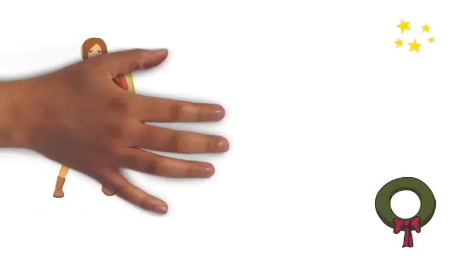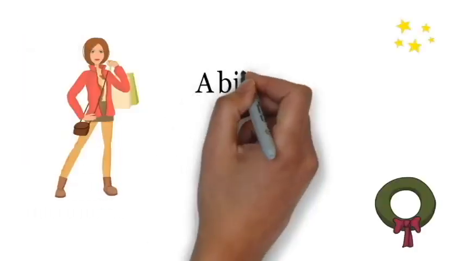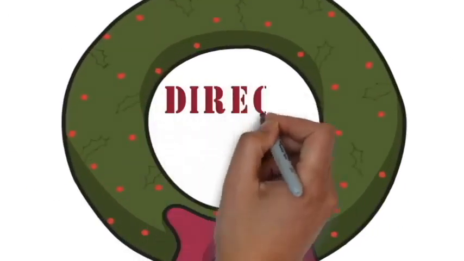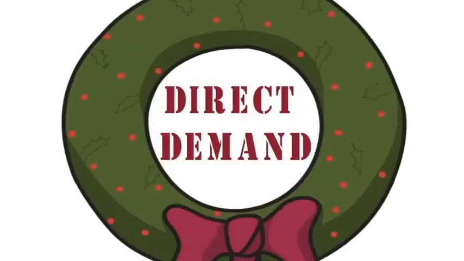In our day-to-day life, as long as we are willing to pay for a commodity and have the ability to pay for it, we call it demand. However, in economics, such demand is referred to as direct demand. There are different types of demands. Let's have a look at them one by one.